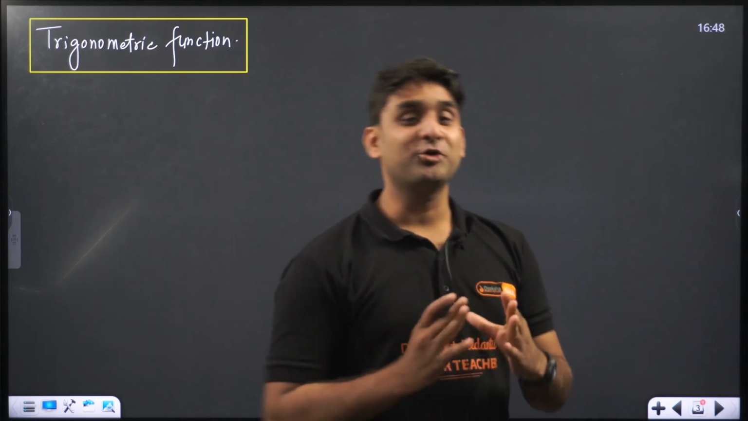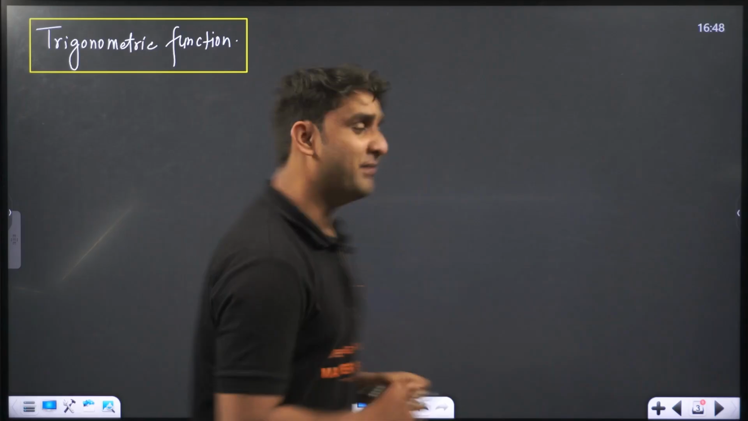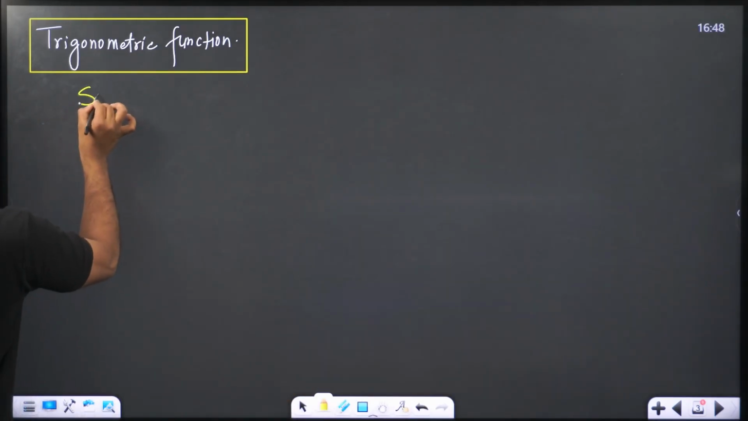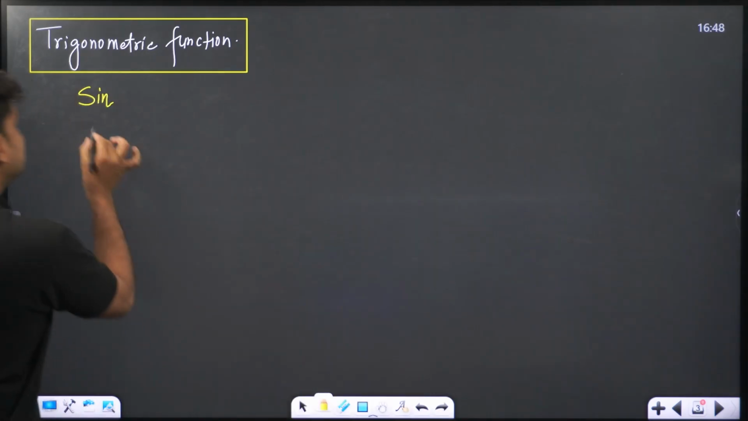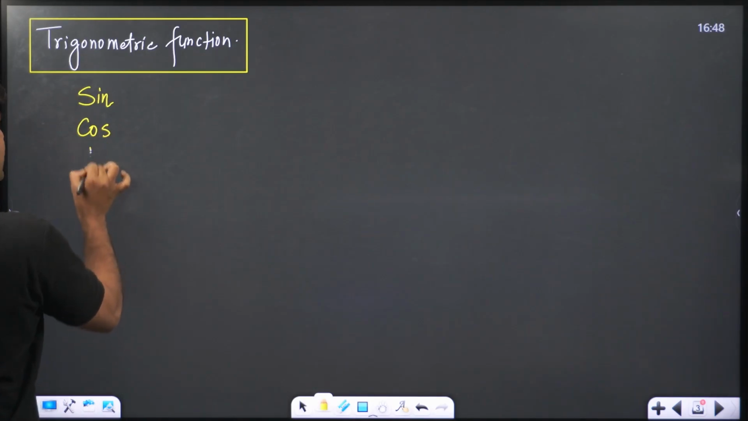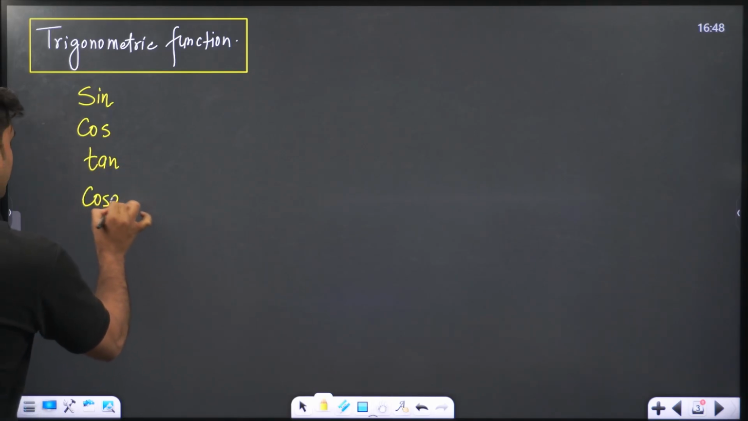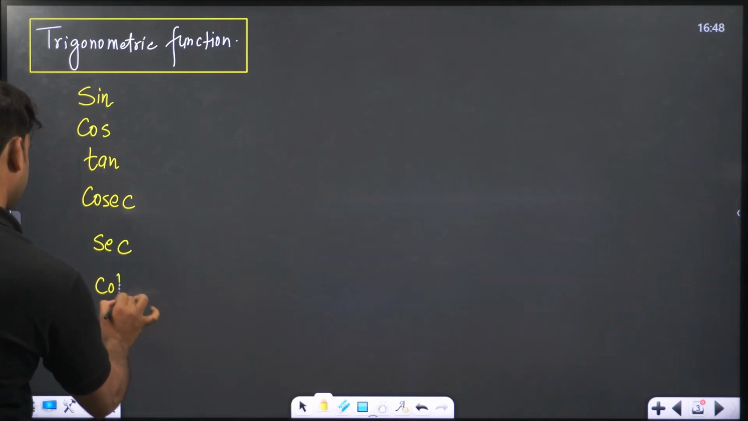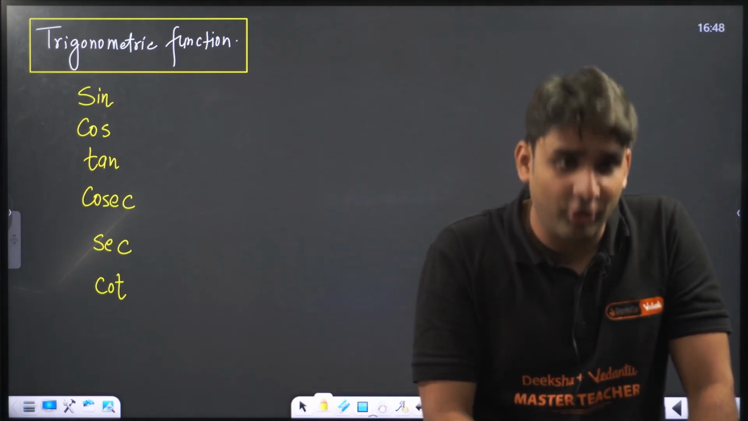So basically in maths, there are 6 trigonometric functions. Let me show you first. The first trigonometric function is sine. I'm not writing anything here, just wait. Second comes cos, then tan, then cosec, then sec, and then cot. There are 6 trigonometric functions: sine, cos, tan, cosec, sec, cot.